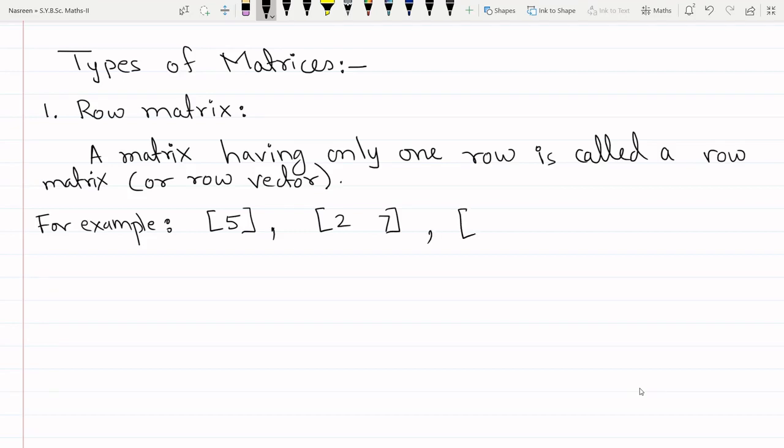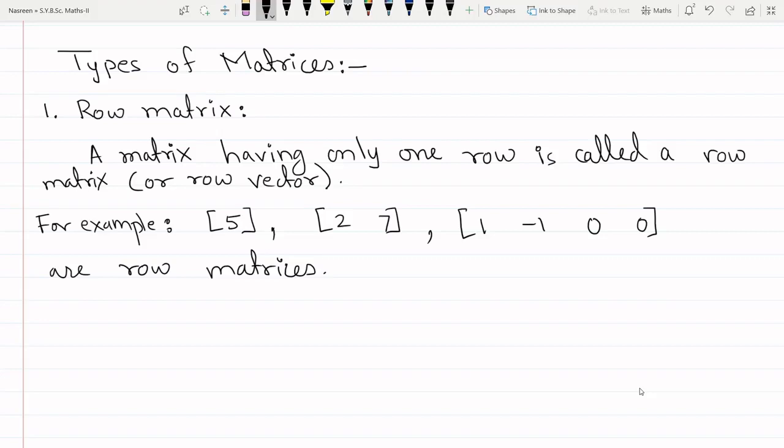Or you can have a matrix 1, -1, 0, 0. This matrix has one row and four columns, but it is also a row matrix. So all these are row matrices. The number of columns can be any number, but there should be only one row. Such a matrix is called a row matrix.